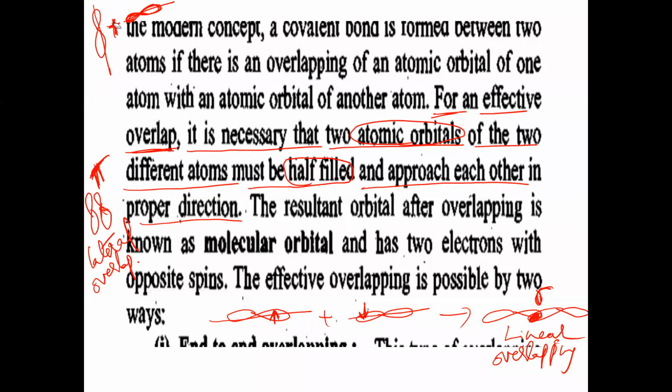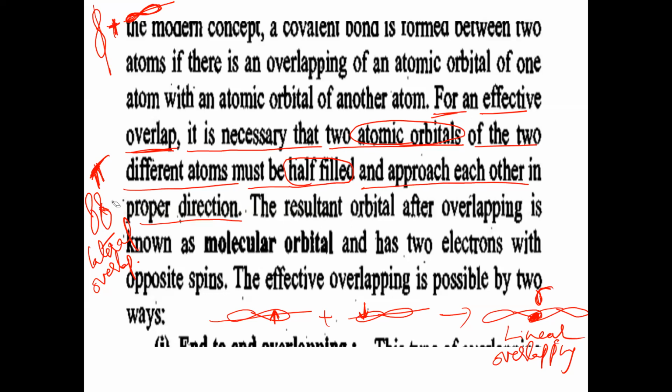Therefore, these two cannot be forming sigma bond also. So these two atomic orbitals neither form pi bond nor sigma bond. That is called improper arrangement of two orbitals. These two atomic orbitals are approaching each other in an improper direction. The approach direction is not proper. That's why no sigma bond, no pi bond will be formed here.